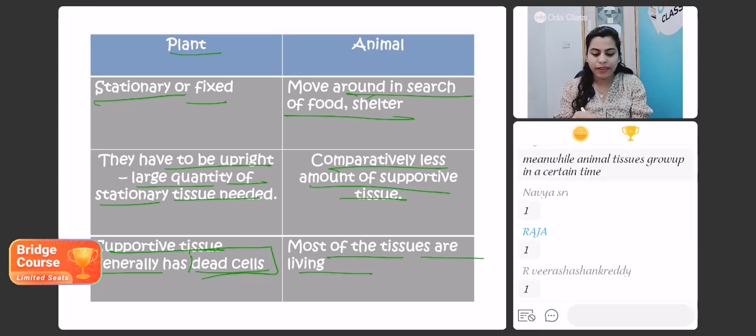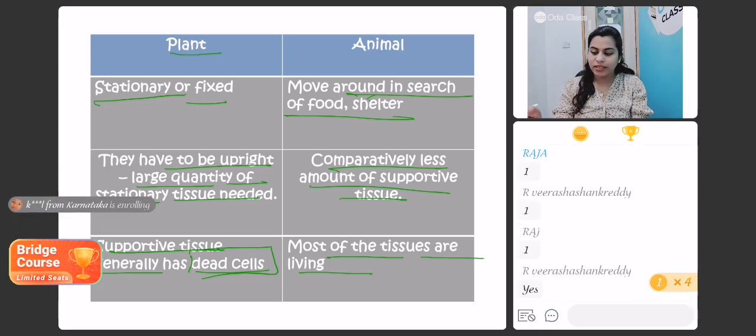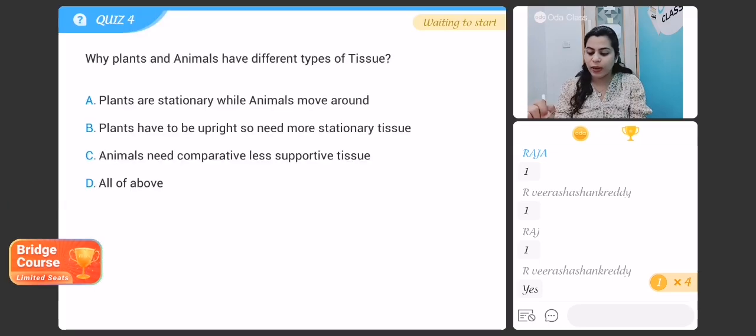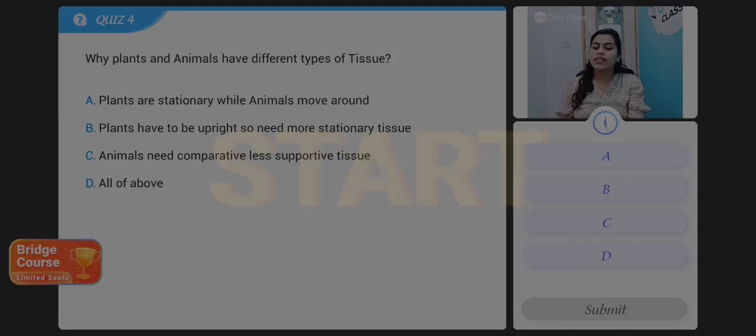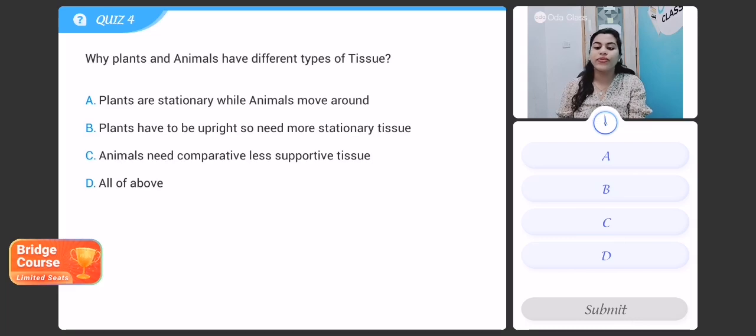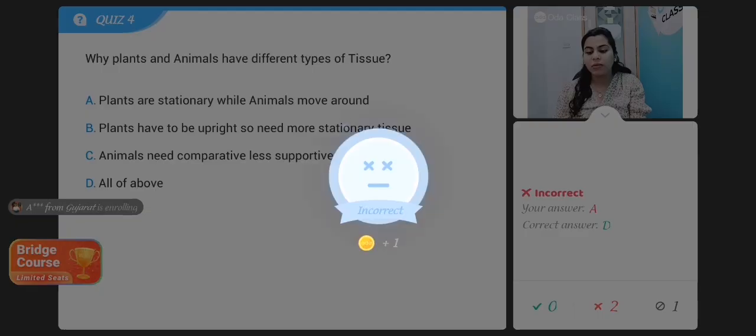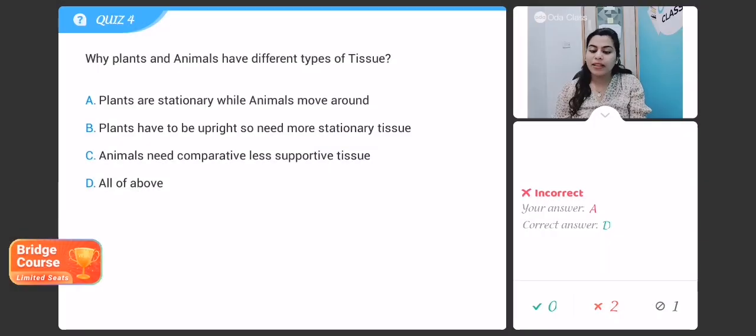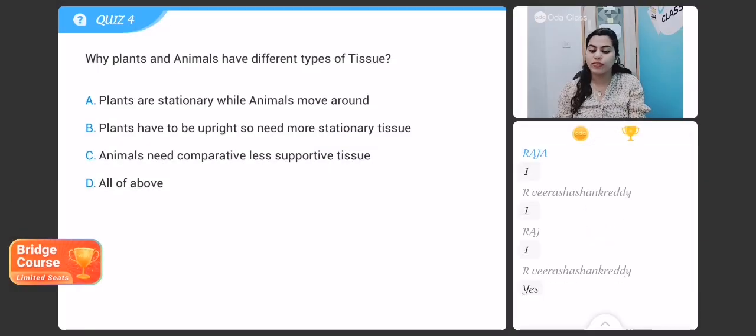Okay, very good. So students, please answer this question. The question is, why do plants and animals have different types of tissue? The plants are stationary while the animals move around. Plants have to be upright, so they need more stationary tissues. Animals need comparatively less supportive tissues, or option D, all of the above.